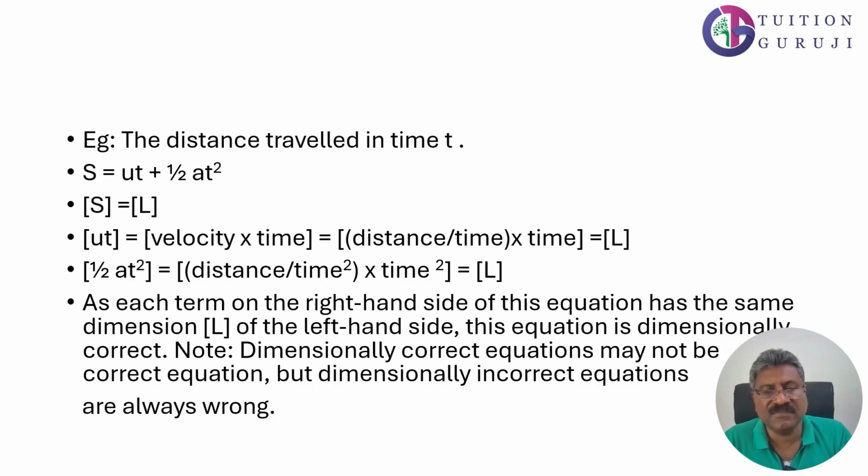On the left hand side, the dimension of s is L. The first term ut is velocity into time, distance by time into time, so again the dimension is L. The second term half at square is distance by time square into time square, again L. As each term on the right hand side has the same dimension as the left hand side, the equation is dimensionally correct. A dimensionally correct equation may not be a correct equation, but dimensionally incorrect equations are always wrong.